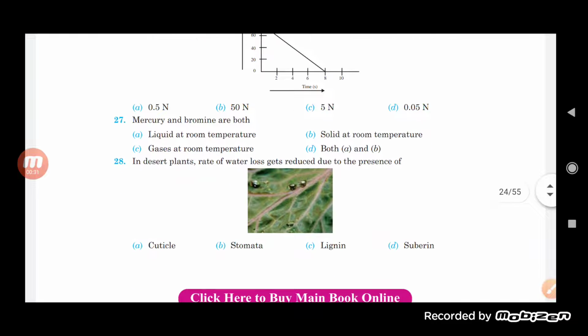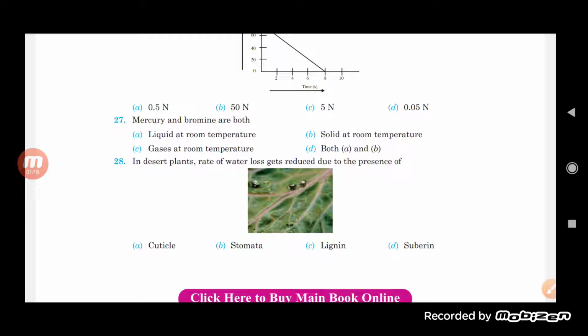So we have seen the question: mercury and bromine are what? Mercury and bromine both are liquid at room temperature. Mercury is a metal which is liquid at room temperature, while bromine is also a liquid, but it is a non-metal that exists in the liquid state. So we can say that both of them exist in a liquid state only, mercury as well as bromine.